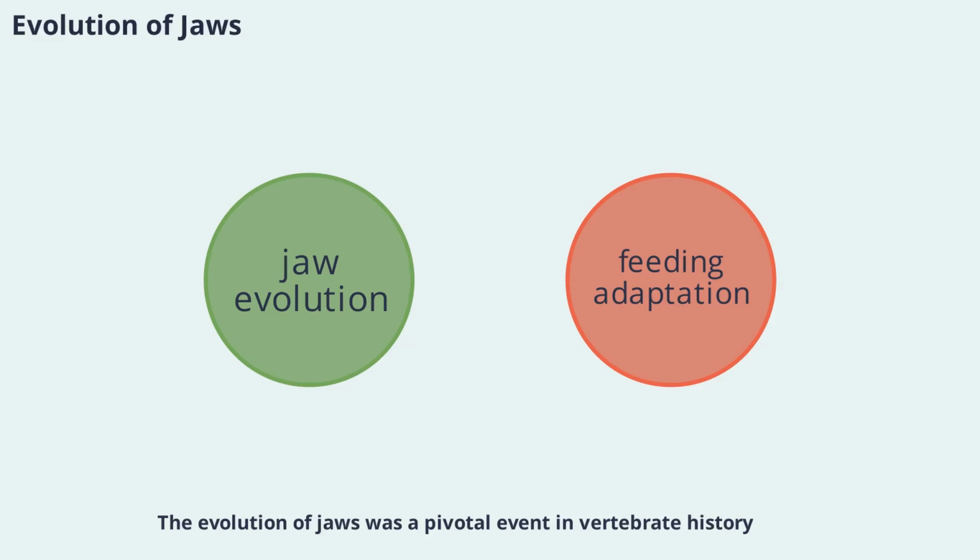The evolution of jaws was a pivotal event in vertebrate history. Early jawless fishes relied on filter feeding or scavenging, but the development of jaws allowed for more active predation and a wider range of diets. In sharks, the jaws are made of cartilage and are highly flexible, while in bony fishes, jaws are composed of bone and are often specialized for suction feeding or biting. This evolutionary innovation opened up new ecological opportunities and led to the incredible diversity of modern fishes.